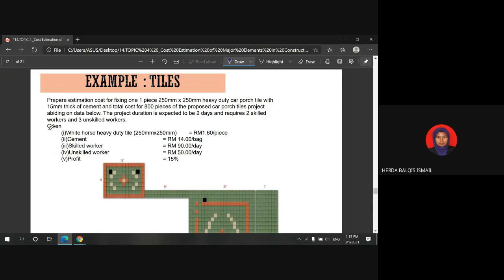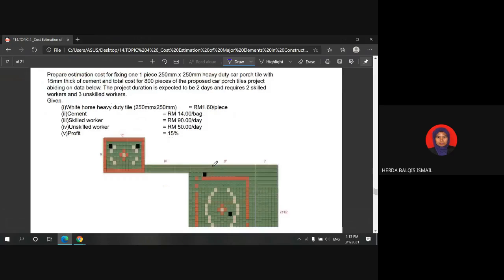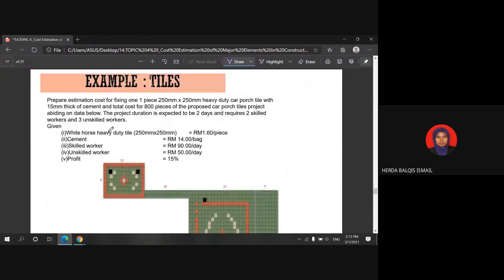So given the duration and also the capacity of the workers to complete this work, in this problem, the price of heavy duty tile, with the size 250 times 250 mm, is 1 ringgit and 60 cents per piece. The cement price is 14 ringgit per bag.